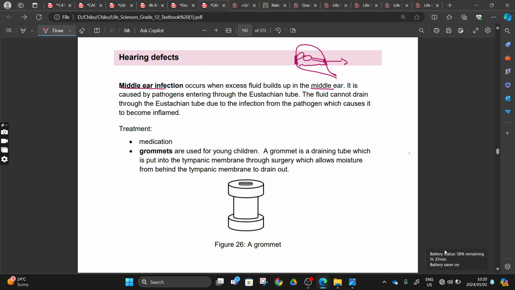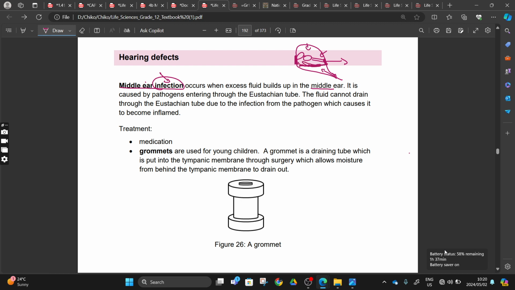So this middle ear infection is when your middle ear is infected, and it is releasing liquid that fills up our middle ear, right? Or the liquid can enter via our eustachian tube and fill up the middle ear, or we can say that our eustachian tube is being infected, and with it being infected, we get inflammation, right? You did this when you were doing grade 11. So those pathogens are going to cause the liquid to fill up here.